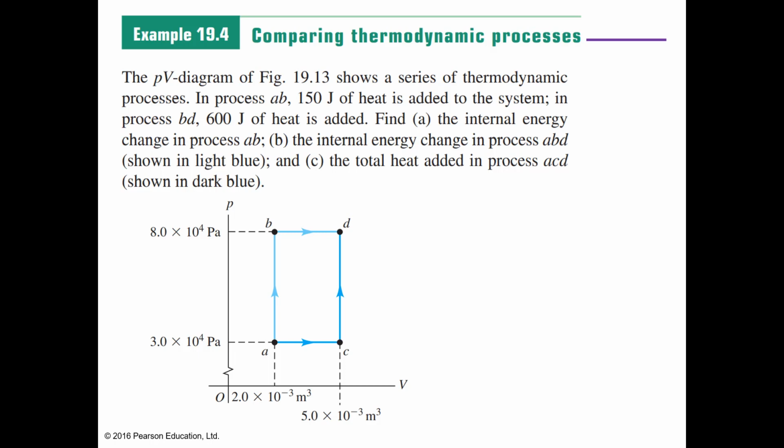The total heat added in the process ACD. So what we need to find in letter C is the total heat added in the process ACD.